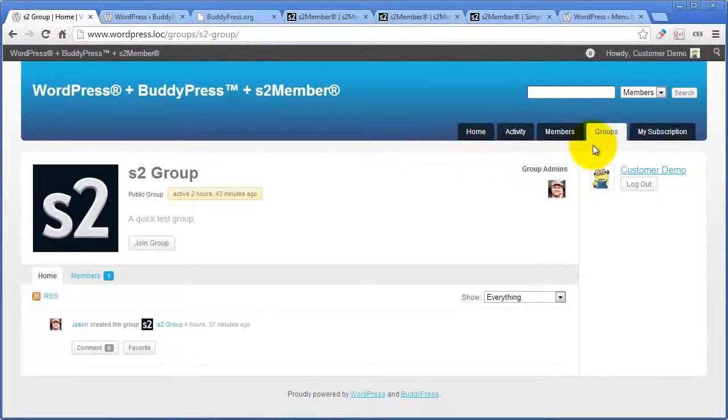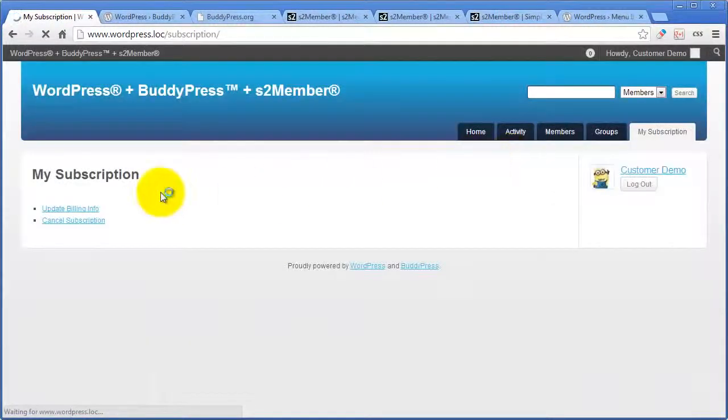Look at the navigation bar. I don't have prices and licensing here anymore. I have my subscription. So that's pretty nice. I can go to a subscription page where I can update my billing info and cancel my subscription. These are all powered by S2 Member Pro Forms.